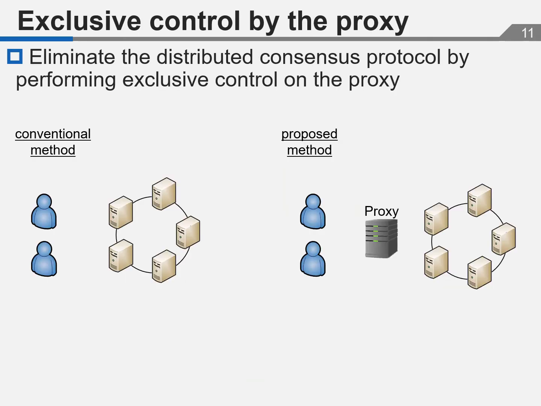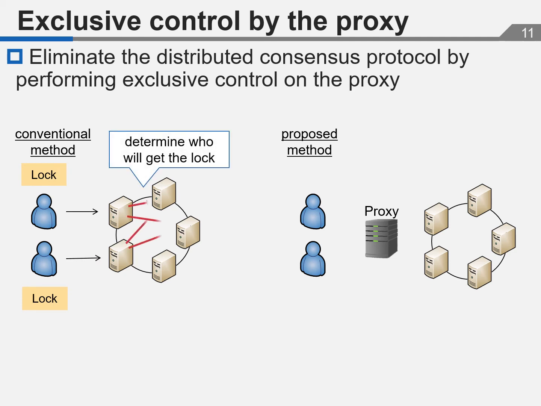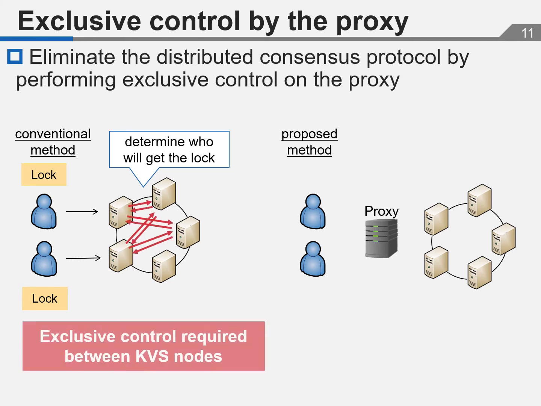The distributed consensus protocol is eliminated by performing exclusive control on the proxy. When performing exclusive control on D-KVS in the conventional method, there is a problem that the communication cost required for exclusive control is high because distributed consensus protocols are required between the nodes.